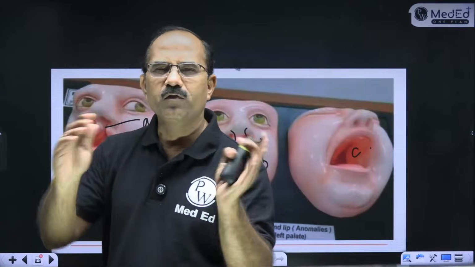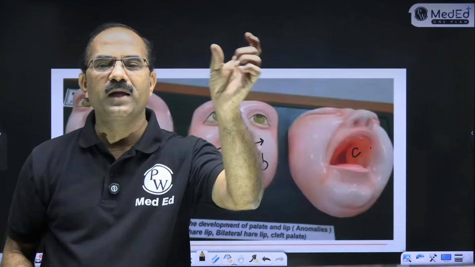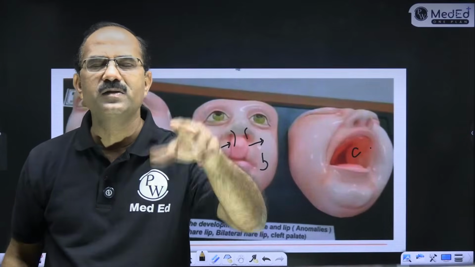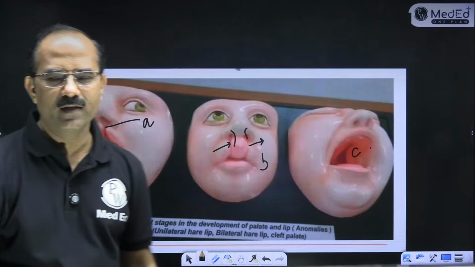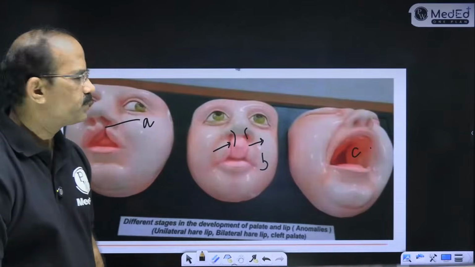We should know the development of the palate, primary palate, secondary palate. The primary palate is formed by the fusion of the two medial nasal processes. The secondary palate is formed by the fusion of the palatine processes of the maxilla. Fine. Cleft palate. Very good.